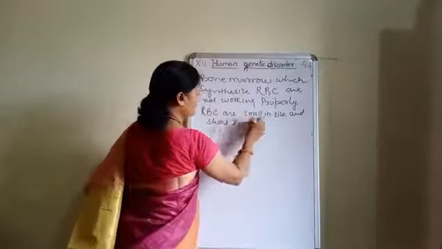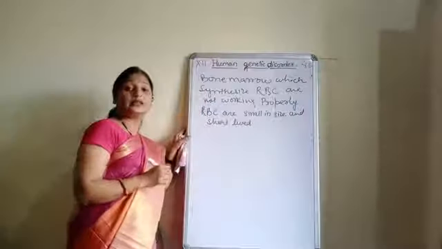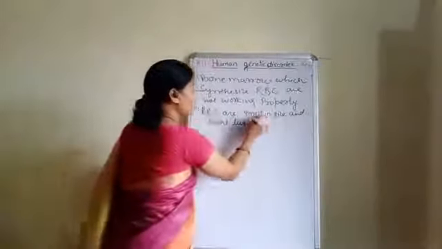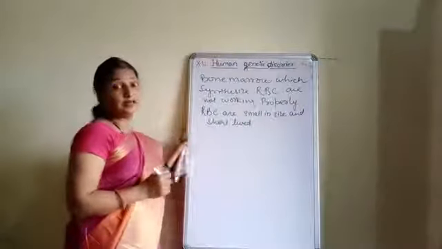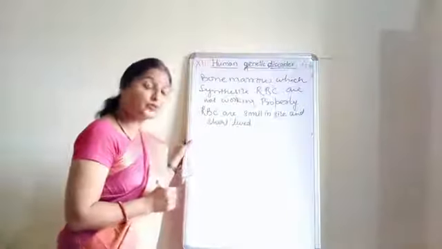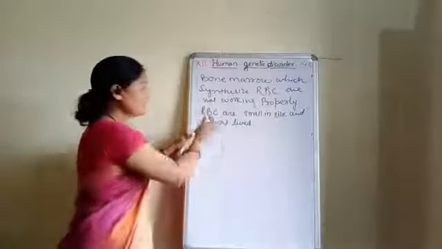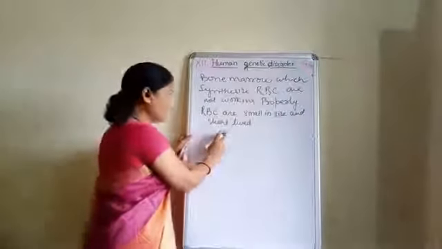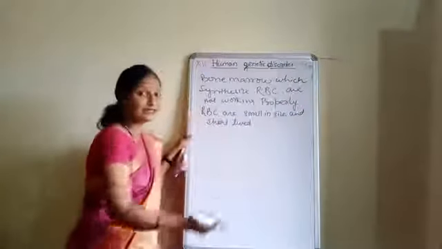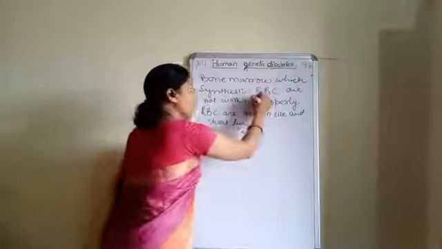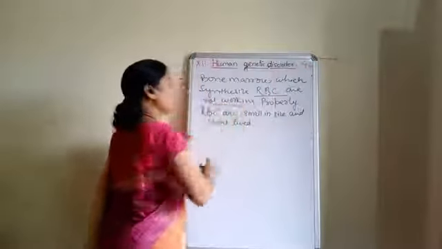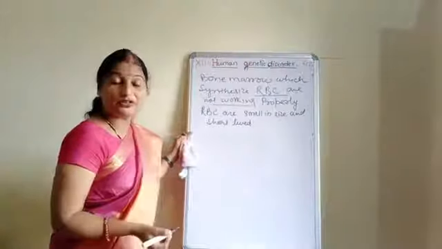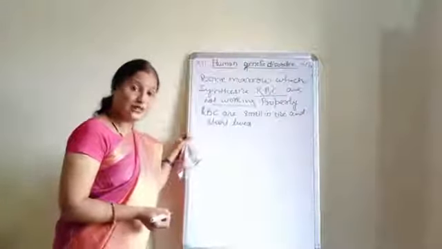Because of the defect in the protein chain, the RBCs become short-lived and the size of the RBC becomes small. And if the size becomes small and they become very short-lived, then definitely the bone marrow will not synthesize RBC properly, or poor synthesis of RBC will be there. Then that will cause the disease named thalassemia.